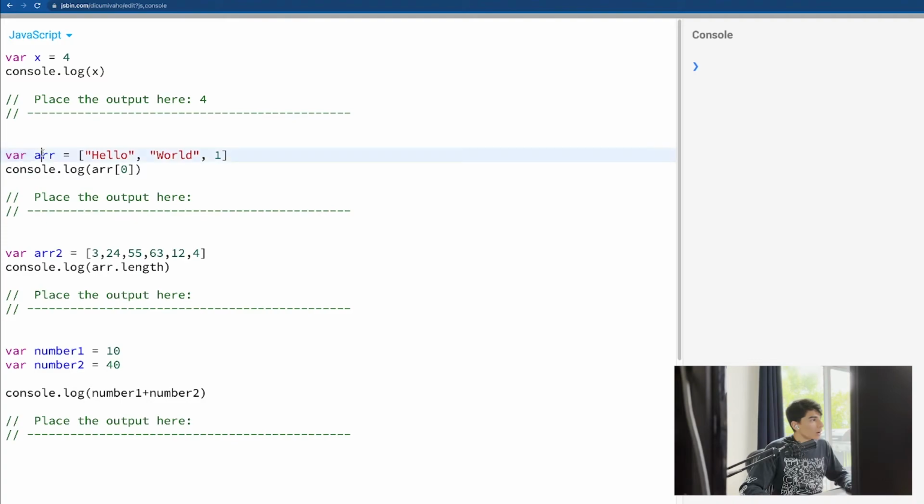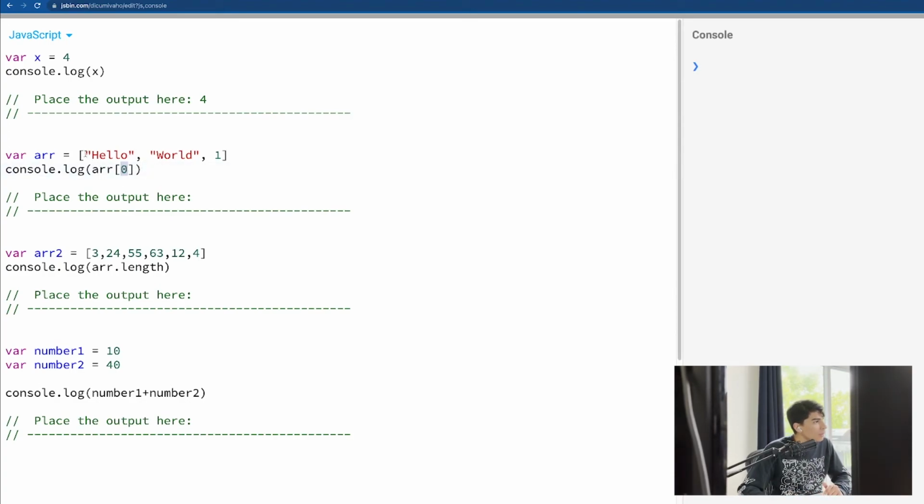Okay, variable array, we have 3 items here, and it is asking to console log the index 0 of all these items. So what is that saying? This thing here means the index. We want the index here for the array. So we have the array name here, and we have the index, the number, here. It can be a variable as well.